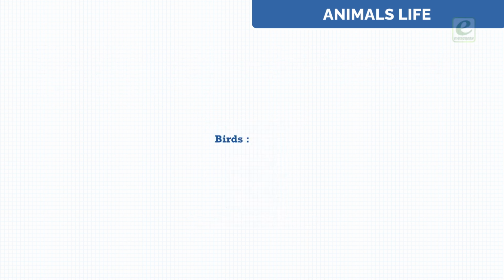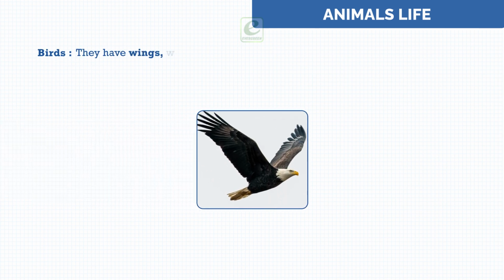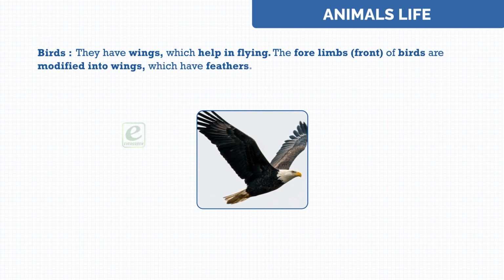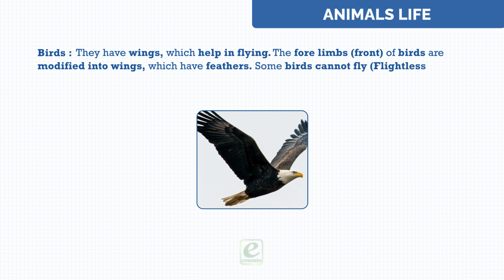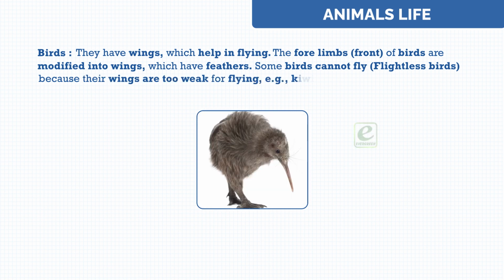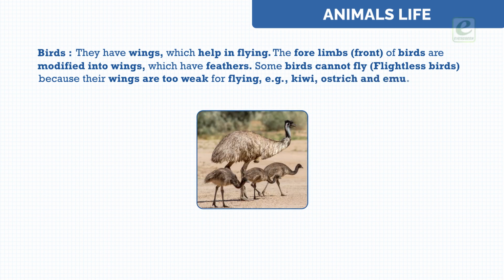Birds. They have wings which help in flying. The forelimbs, front, of birds are modified into wings which have feathers. Some birds cannot fly, flightless birds, because their wings are too weak for flying. For example, kiwi, ostrich, and emu.